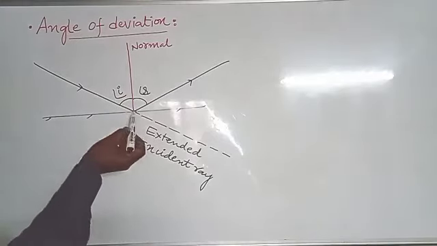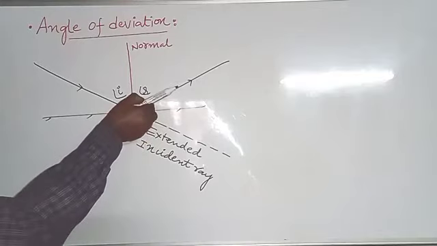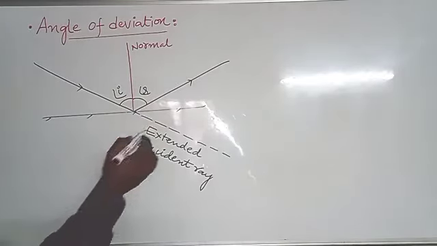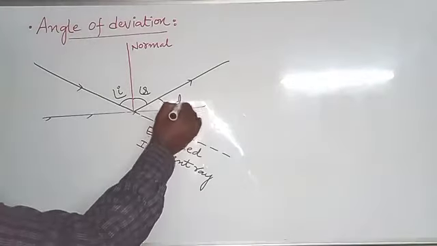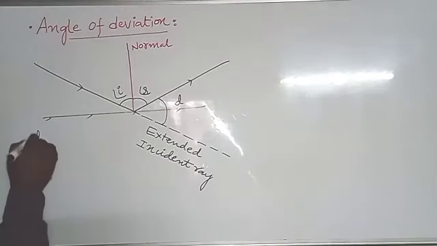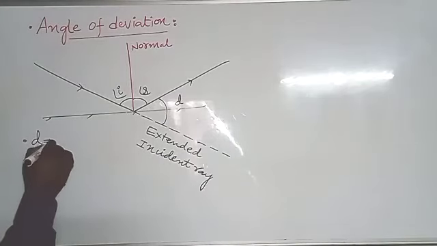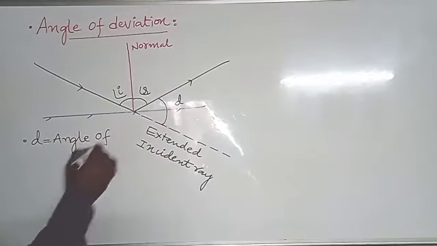Because of this smooth surface, it is deviating from its original path. So how much angle is deviated? This angle is deviated. This is called the angle of deviation, indicated by D.